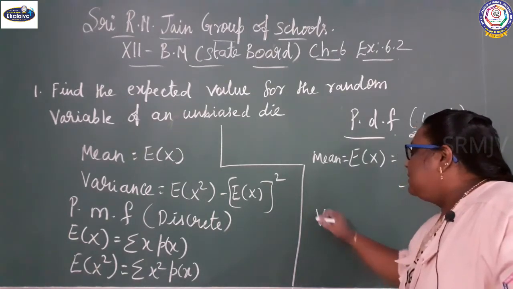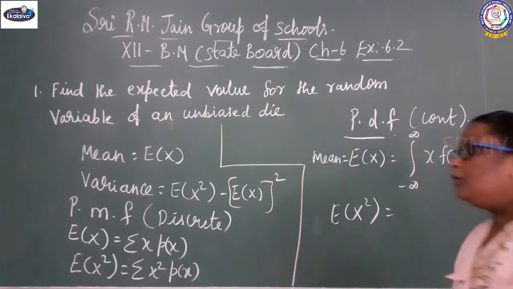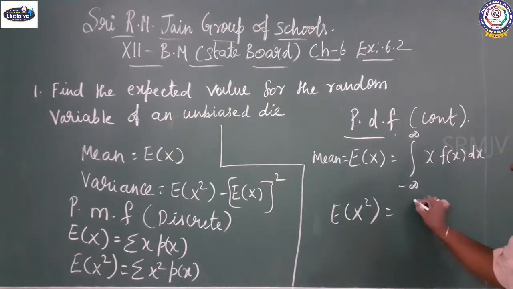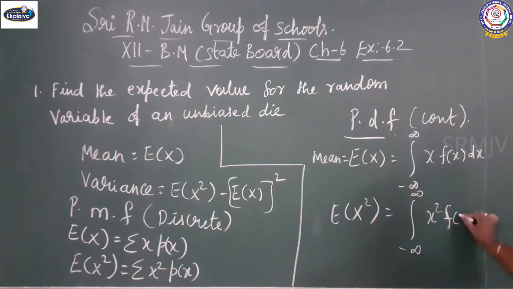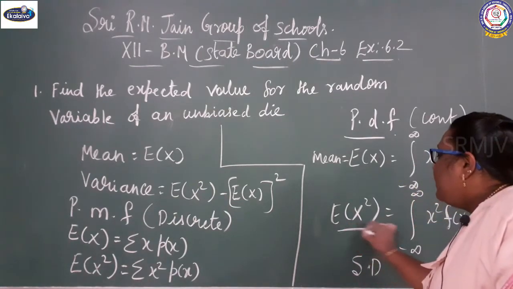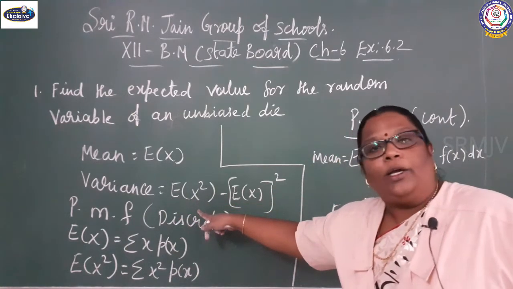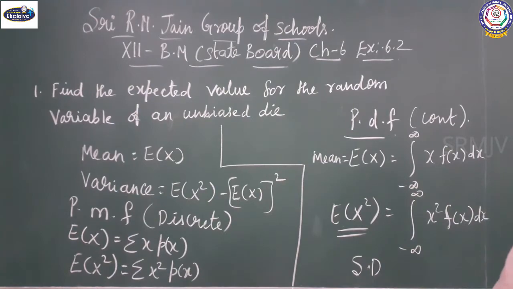Next, variance. You should find the value of E of x square. E of x square equals the integral from minus infinity to plus infinity of x square f(x) dx. After finding E of x square, use the formula: variance equals E of x square minus E of x the whole square, where E of x is the expectation of x.